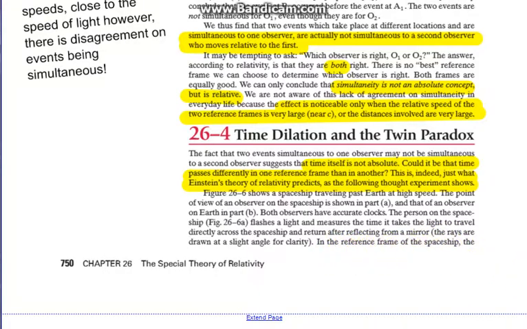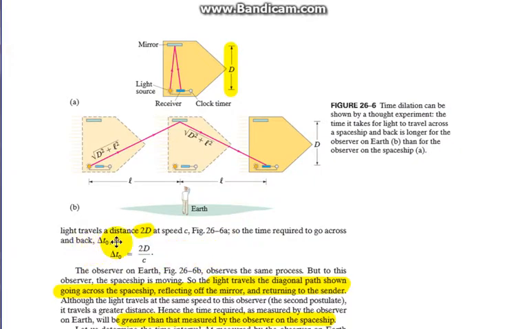In the reference frame of the spaceship, the distance the light travels one way is d, so to go there and back it'd obviously be 2d. So the time to travel there and back is this. If we look at the speed equation, distance over time, we can rearrange it to find this.